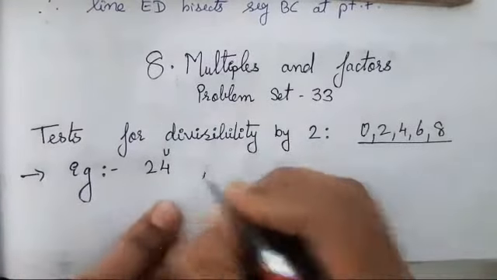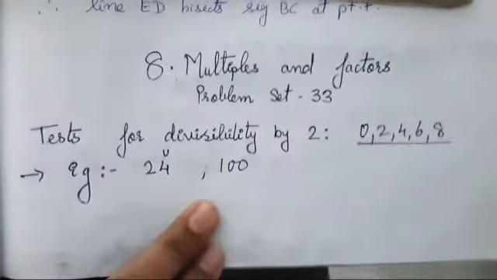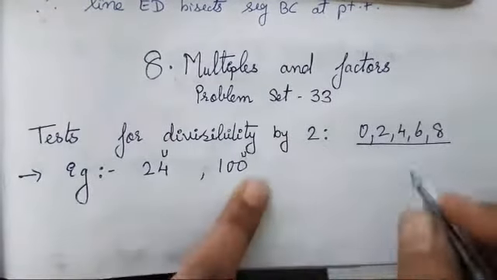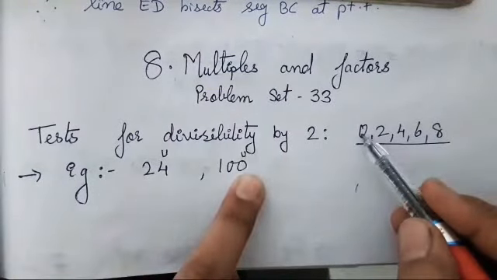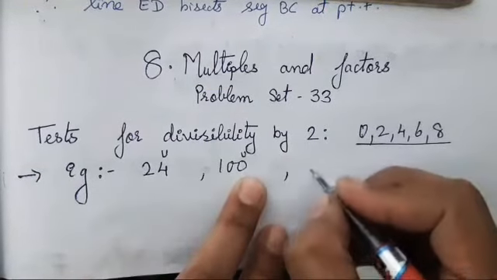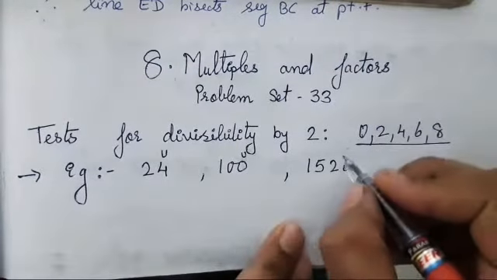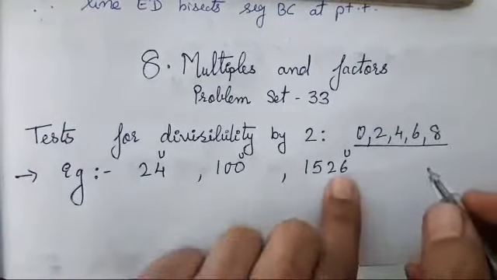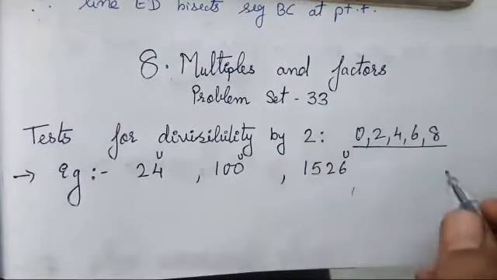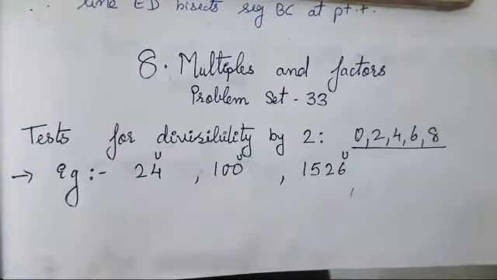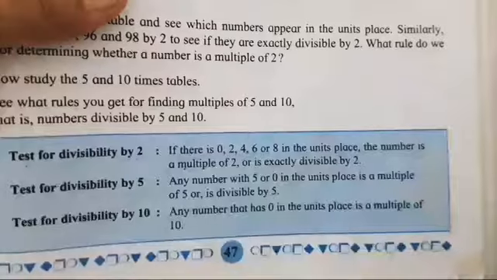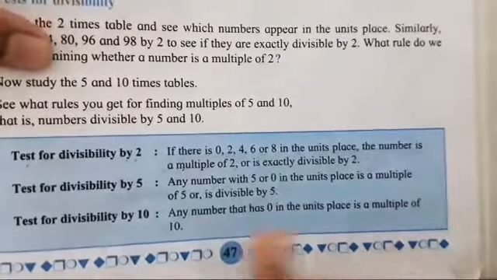Now this is a 2-digit number. A 3-digit number we will take. In the units place it is 0, so it is completely divisible by 2. Next we will take, okay, so in the units place 6 is there, that means it is completely divisible by 2. I hope it is clear. This is a revision for test of divisibility by 2. Now the next is test of divisibility by 5.